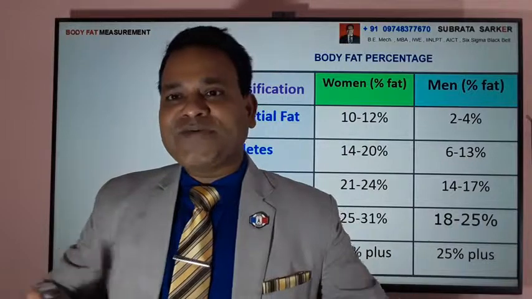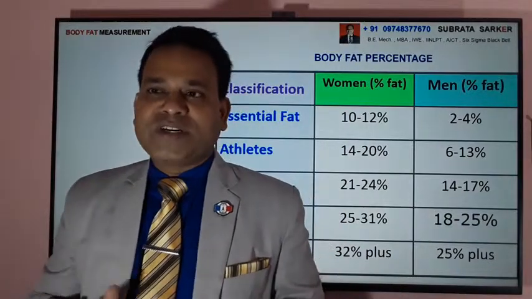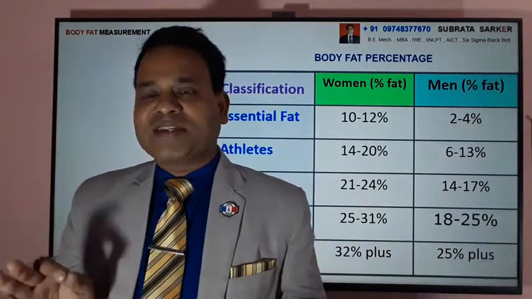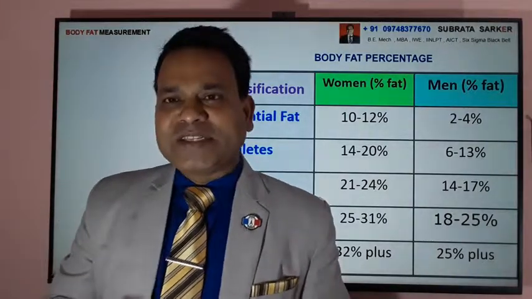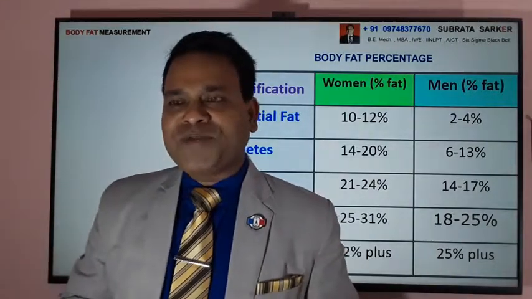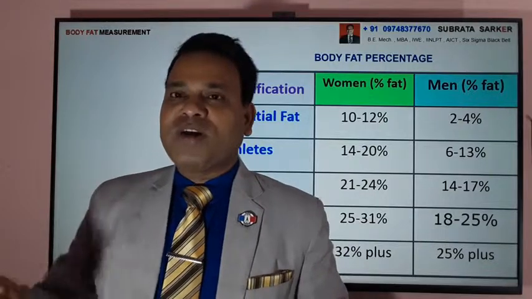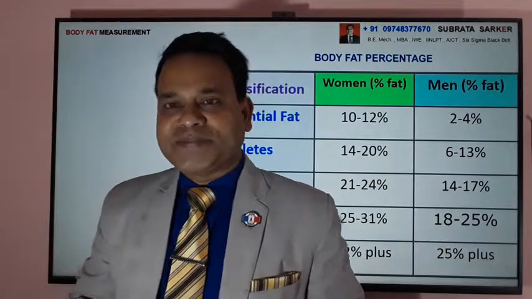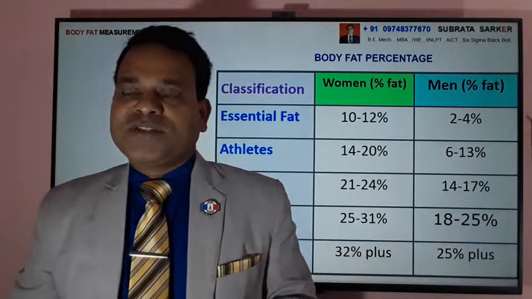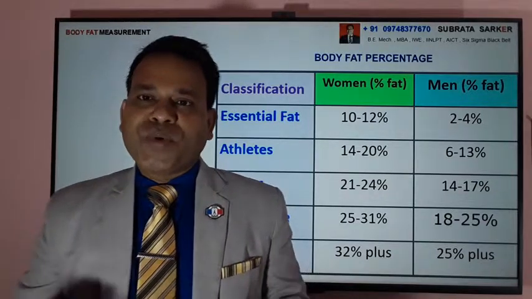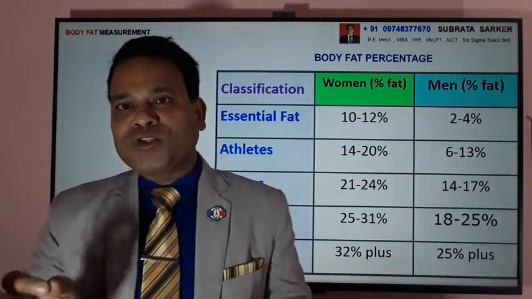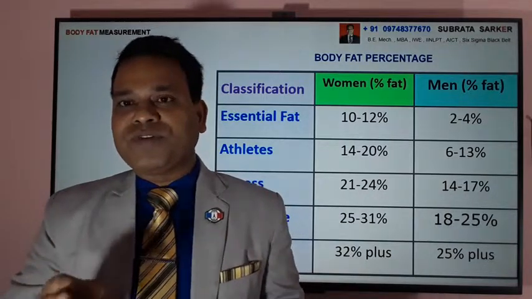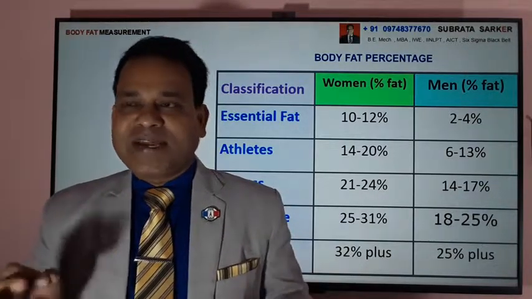And if this fat percentage goes over 32% for the female, it's called the category of obesity. And if it exceeds 25% for the male, then you are called obese. So other than your total weight, the percentage of body fat can also tell your class of body condition.